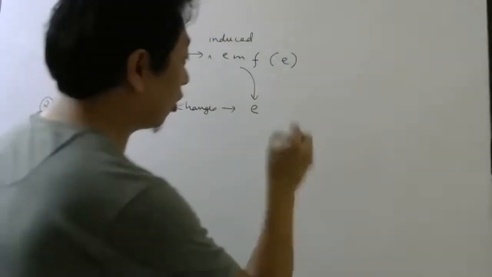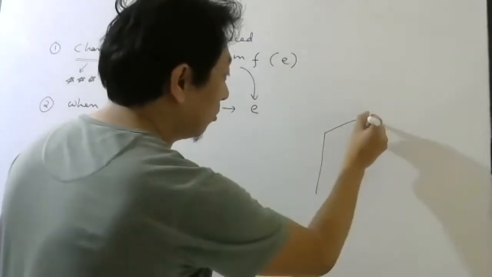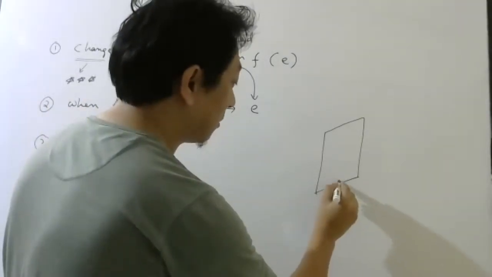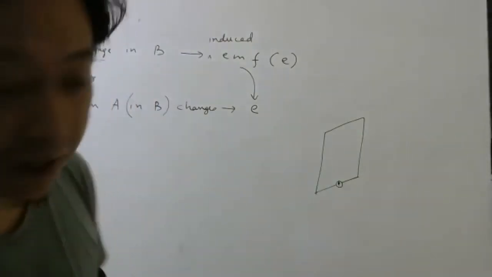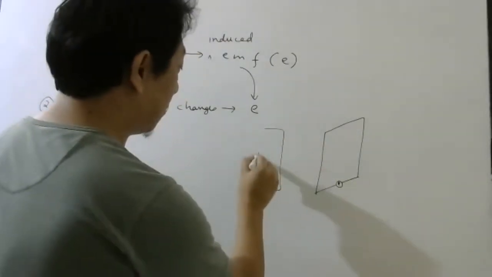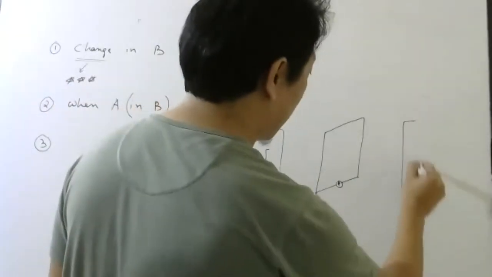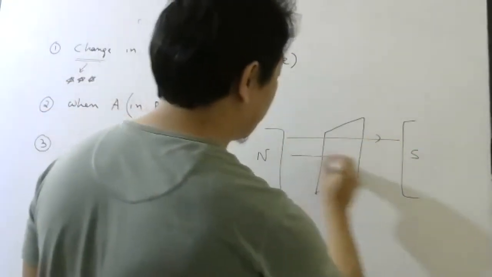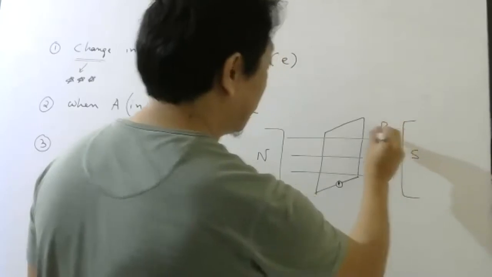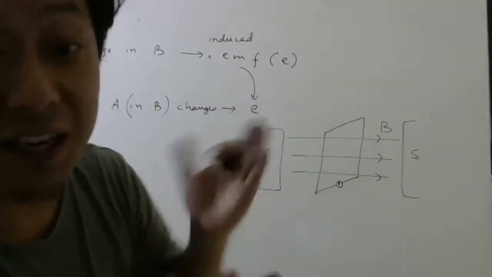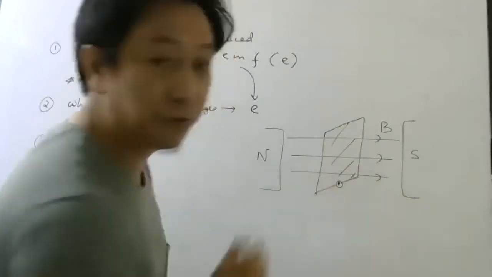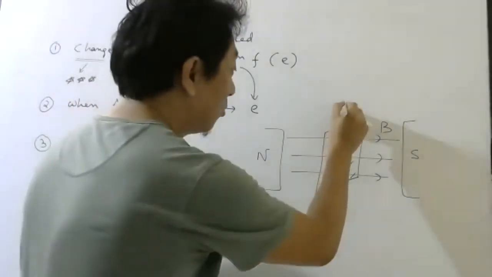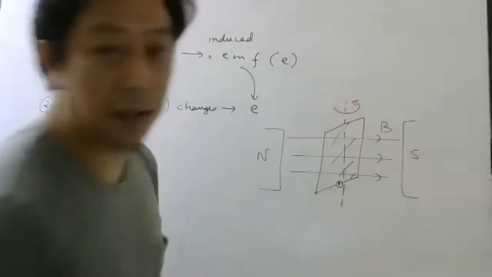Now, the third observation is, if you take a rectangular loop like this, students, and you can put some galvanometer here to detect any current, and let us say I keep the north pole of one magnet here, the south pole of one magnet here. I will not move the magnets, so the magnetic field is not going to change. The magnetic field is constant here. And in this loop, there is no slider also. So the area of the loop I am not going to change, but I am going to rotate this.